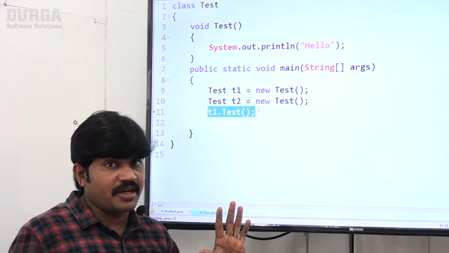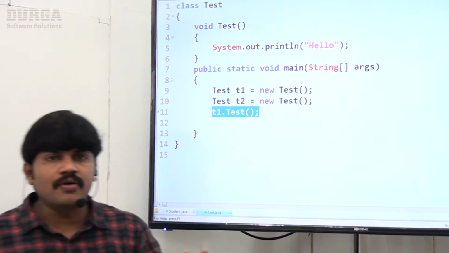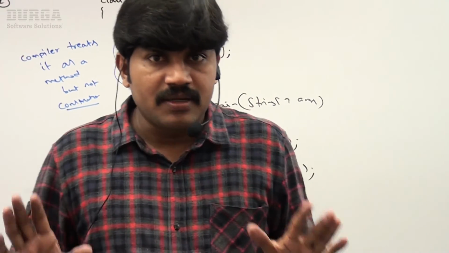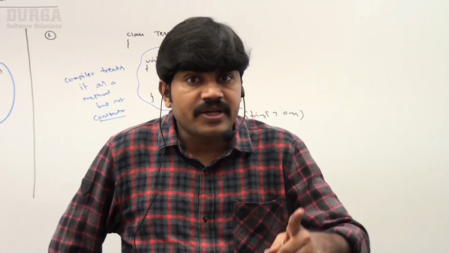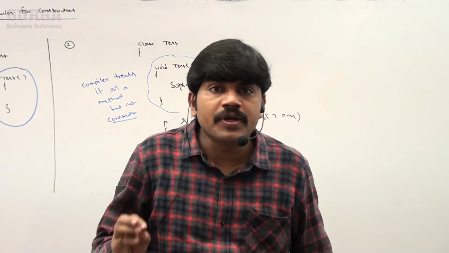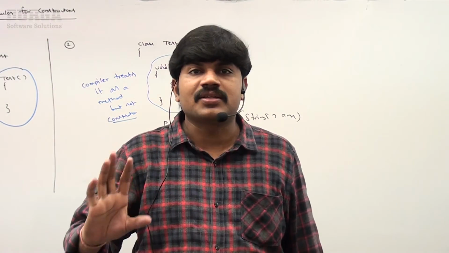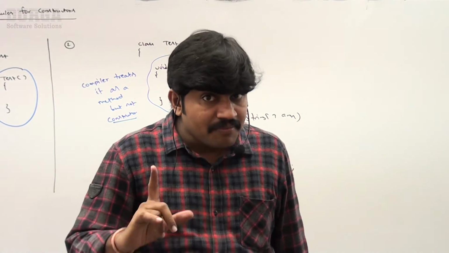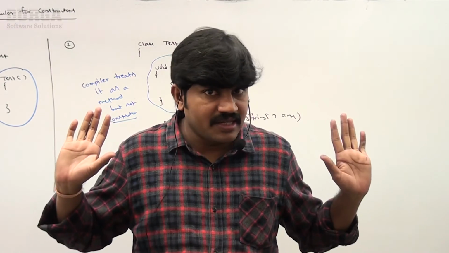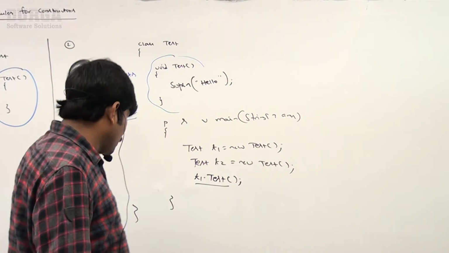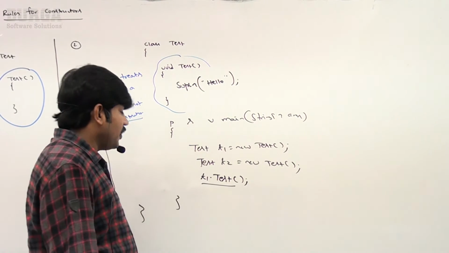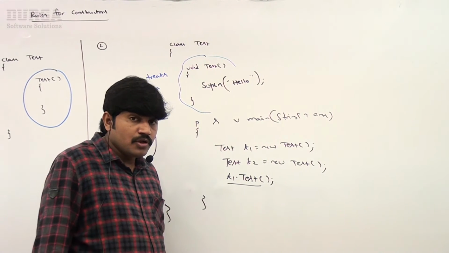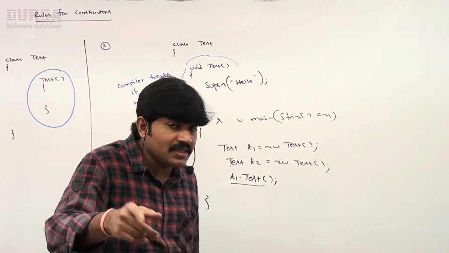Everyone can understand, right? So that is the practical proof. The important point here is that the return type concept is not applicable for constructors. By mistake, if you try to declare a return type for the constructor, the compiler simply treats it as a method but not a constructor. Clear for all of you, right? Now I have one small doubt. Is it possible to declare a method whose name is exactly the same as the class name?